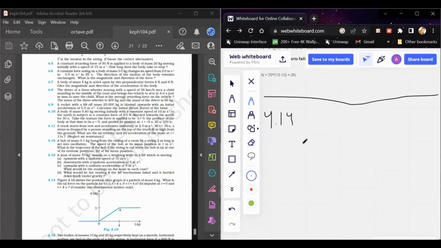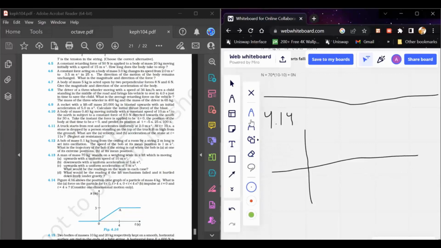Okay. So if we draw the graph, just one second, let me draw it again. So this is the initial case, and initially something like this, and after that it moves in this direction, and something like this. So we have to tell about the force on a particle. You know that force is equal to mass times the rate of change of velocity, dv by dt.